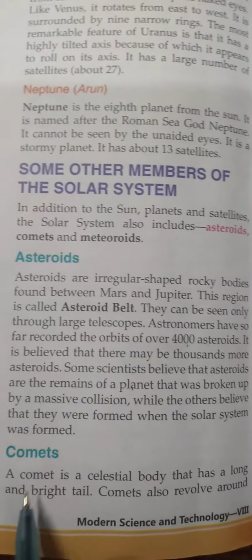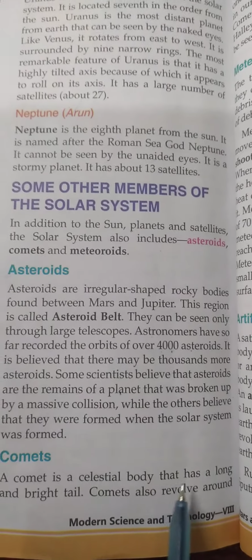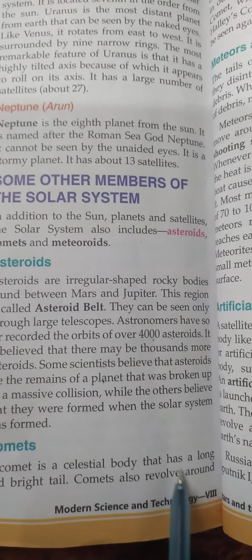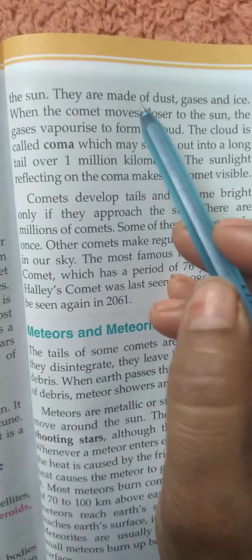Now come to comets. A comet is a celestial body that has a long and bright tail. Comets also revolve around the sun. They are made of dust, gases and ice.